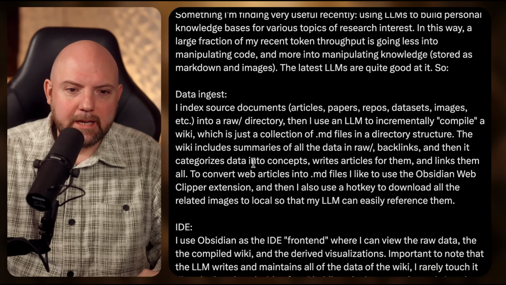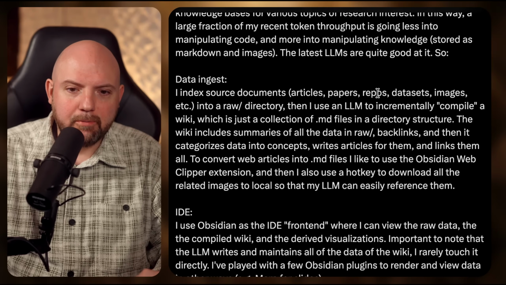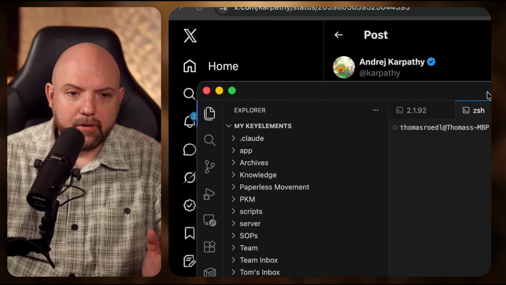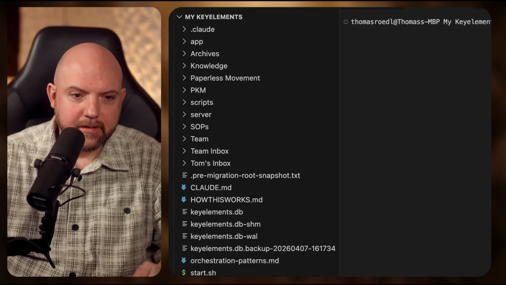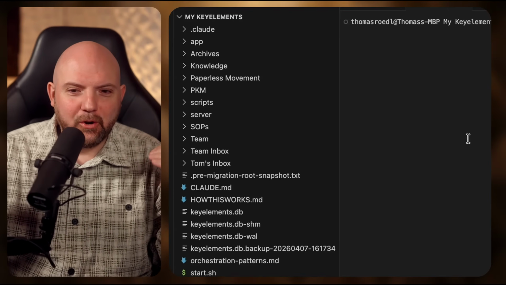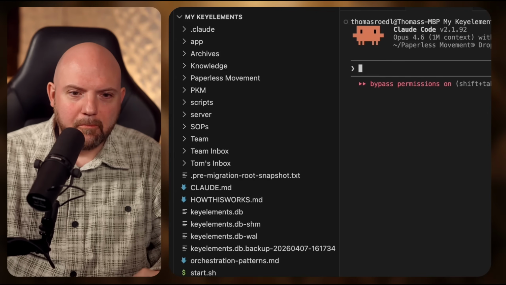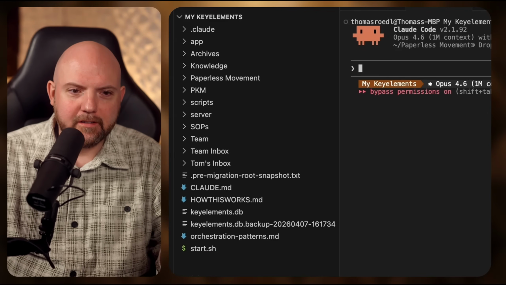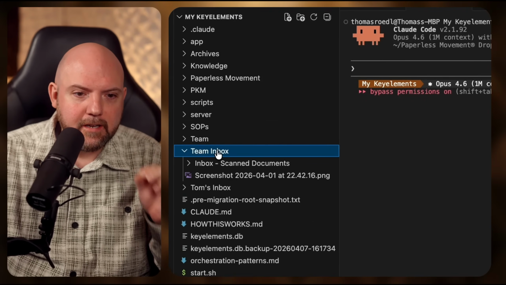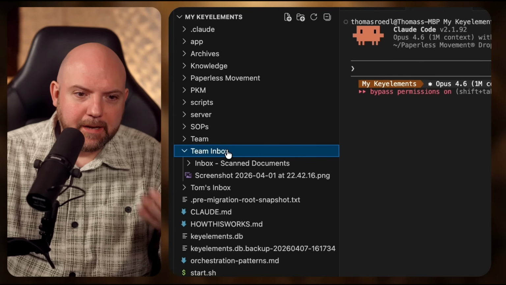So he builds a wiki. He ingests data, like random articles that he finds, papers, repos, datasets, anything that interests him, and he puts it into a raw directory. If you look into my setup in VS Code, and now you can call me out, wow, but you're also using a tool, come on. VS Code is really the basics of the basics that you can use. So I have my Claude Code combined with my folder structure on the side. So if you're using Obsidian already, here is the folder structure on the side, and I have a team inbox here, okay? That's what Andrej is calling raw, in fact, but I have a whole system.